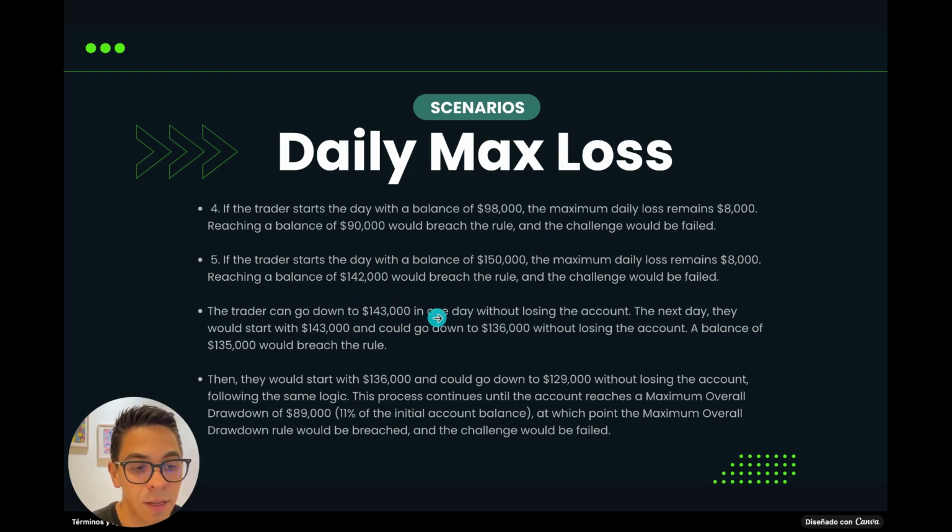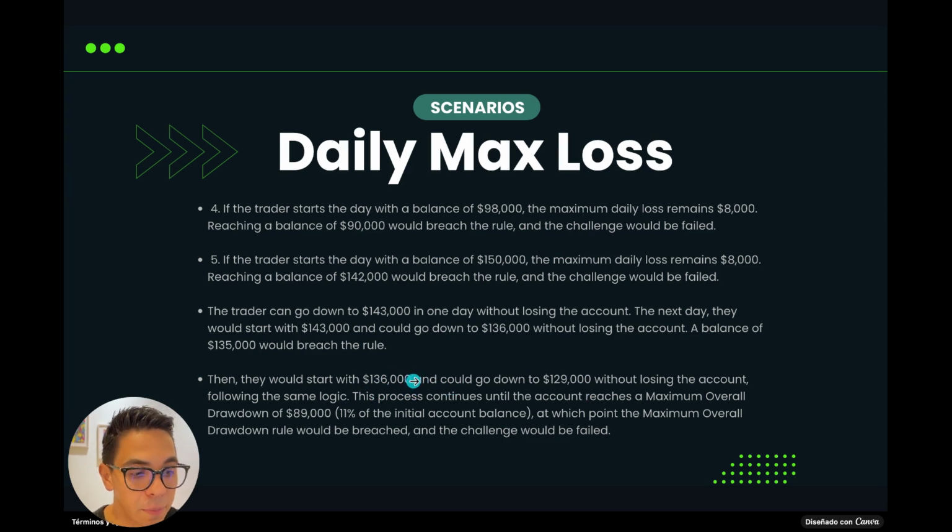The next day, the account would start at $143,000 and you could go down to 136 without losing the account, as long as you don't lose more than 8K in equity or balance during the day. With the initial starting balance of that day, you're good to go. This is just an example of how it would develop itself. Let's say then you start with $136,000 and you go to 129 without losing the account.